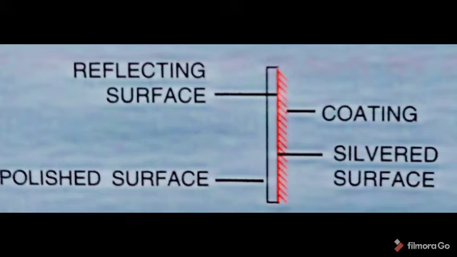This is the front surface of the mirror, and on the other surface, silver or some suitable material is deposited over it. The silver surface is further coated with some opaque material so as to protect the silvering on it. The two surfaces of the plane mirror are shown in the figure.